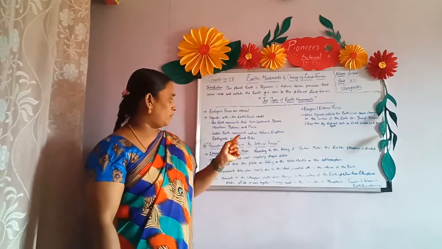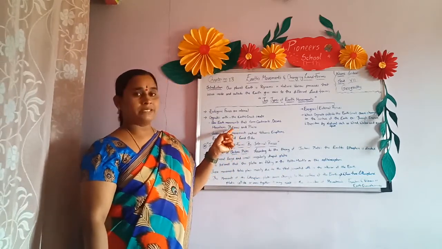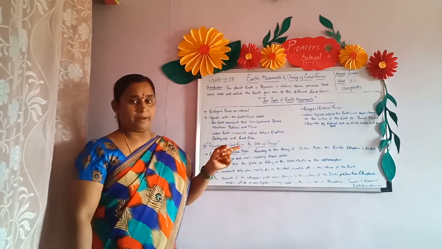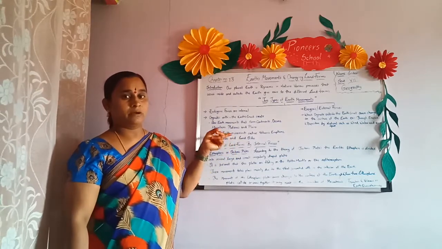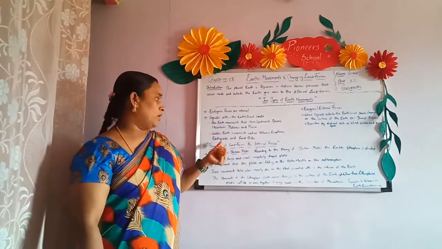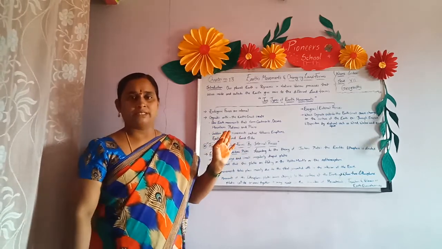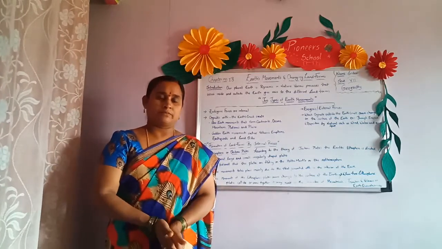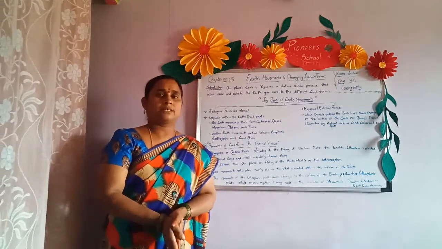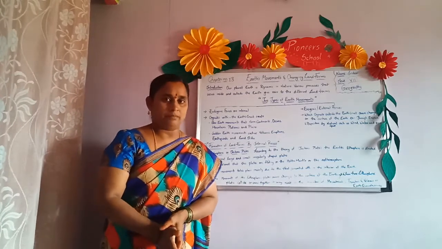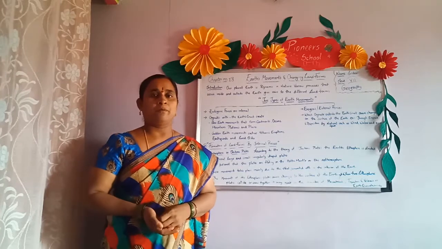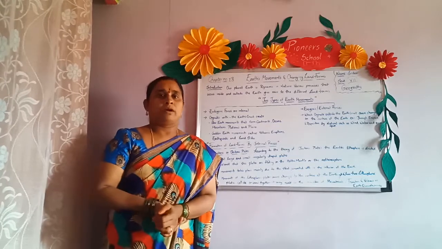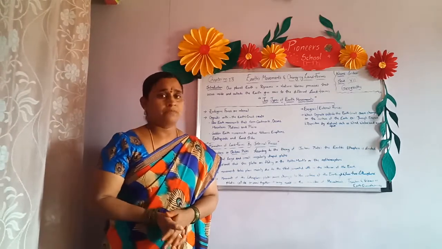Whenever slow movements occur, they give rise to the formation of landforms. Whenever sudden earth movements occur, what will happen? These sudden movements cause earthquakes, and many times we observe volcanic eruptions, earthquakes and landslides. These are very dangerous because they don't intimate us beforehand. But our weather forecasting department can predict and give us information. We cannot prevent natural disasters, children, but we can move to safe zones and take precautions to come out of the damage or destruction. So this is regarding the two types of earth movements.